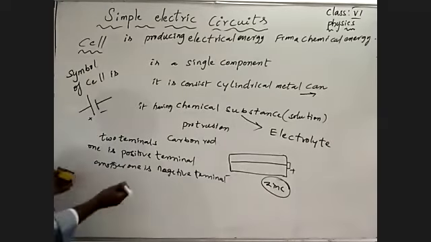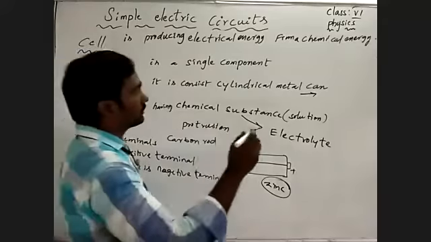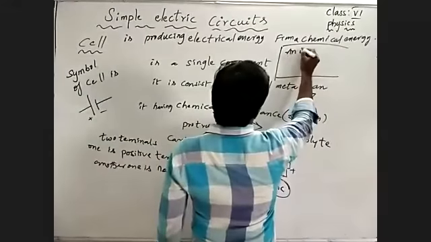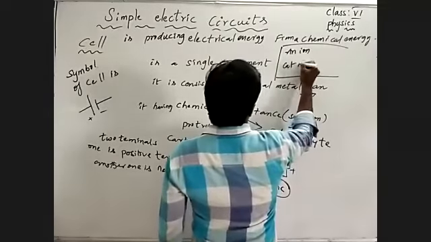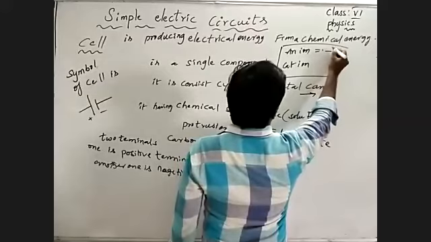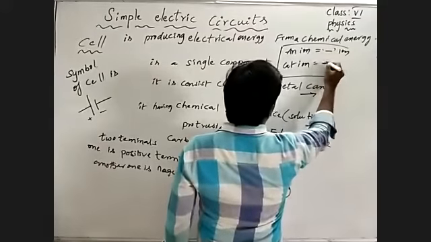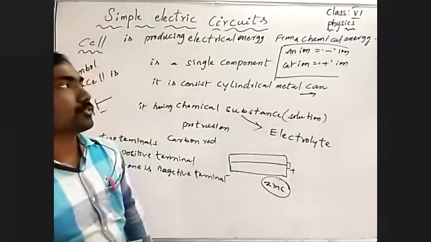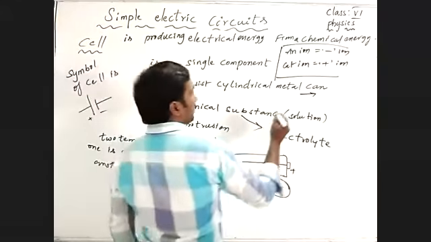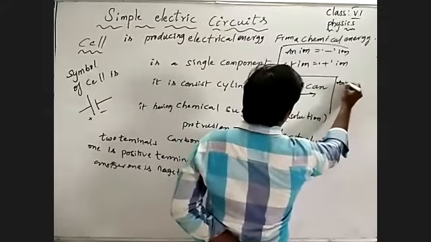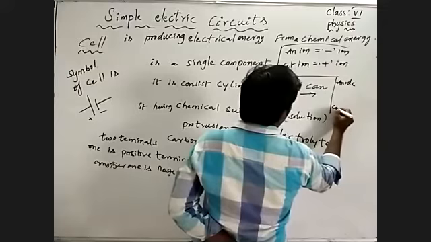Generally, we must know about two things: anion and cation. Anion is a negative ion. Cation is a positive ion. At the same time, you have to write anode and cathode.